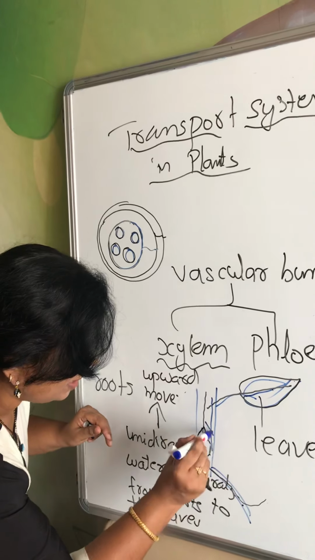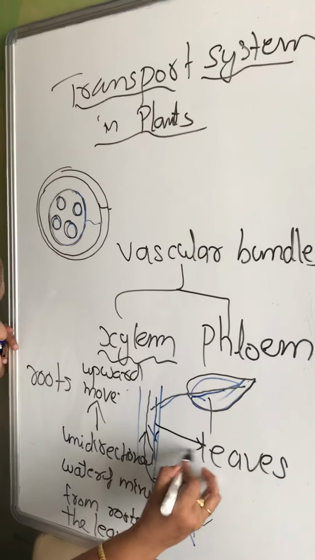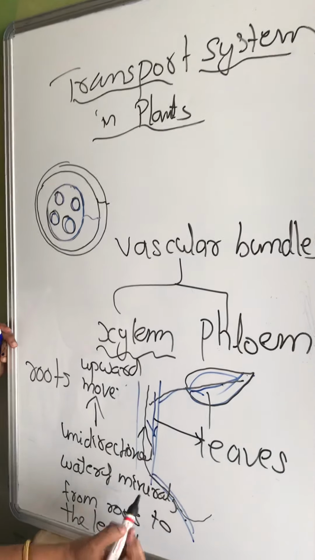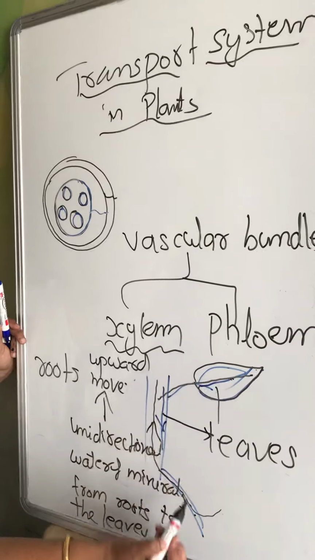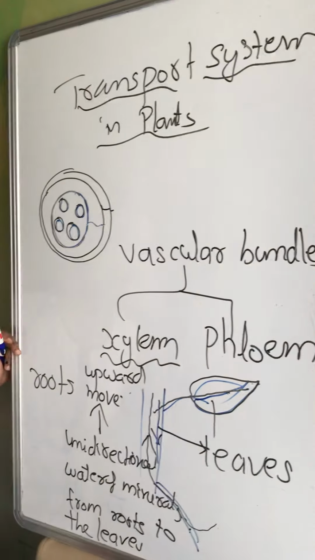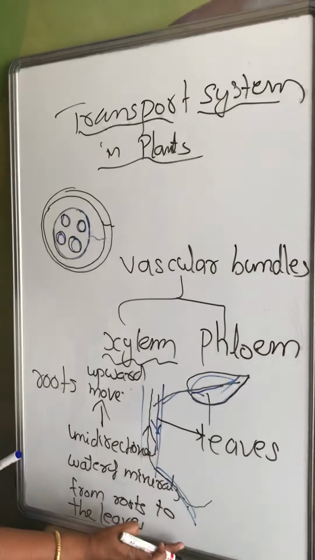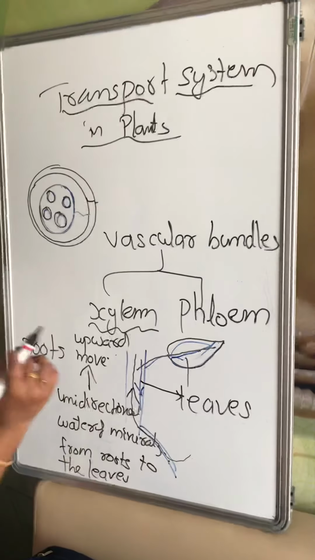In the phloem, the movement will be not only downward, I'll come to that, but first understand from the leaves to the roots means it is downward. So what will the phloem do? Phloem translocates the food materials produced by leaves from the leaves to even the roots of the plant. So the direction is downward.